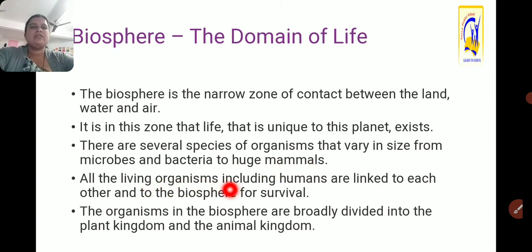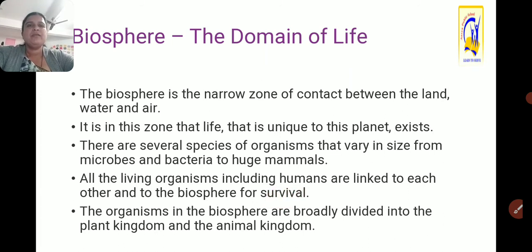All the living organisms, including humans, are linked to each other and to the biosphere for survival. Means all these organisms, bacteria, human beings, are closely linked with one another for survival. The organisms in the biosphere are broadly divided into the plant kingdom and animal kingdom.